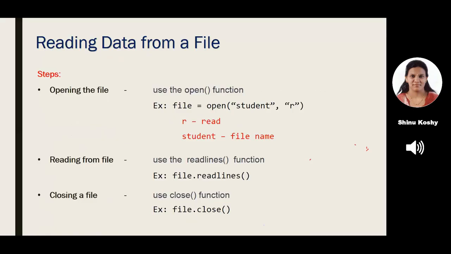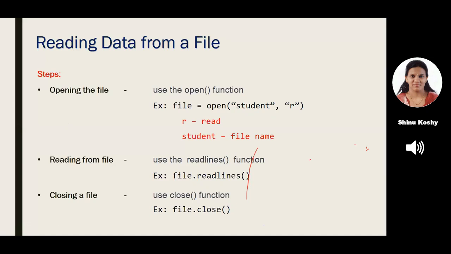Now, let's see how to read data from a file. We are assuming that the file has already been created. Whenever you do a file handling program, remember the file has to be created prior to executing your program. So, what are the steps? First, open the file. Whenever you want to read, you have to first open it, right? I want to read a book. What should I do first? I open the book. Similarly, whenever I want to read from a file, I have to open it.